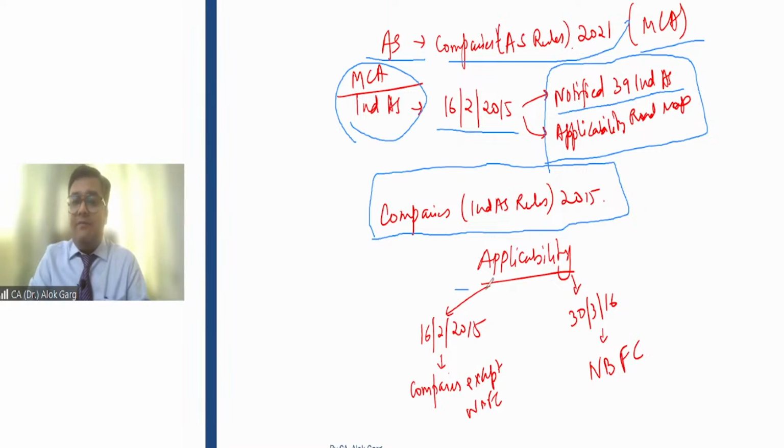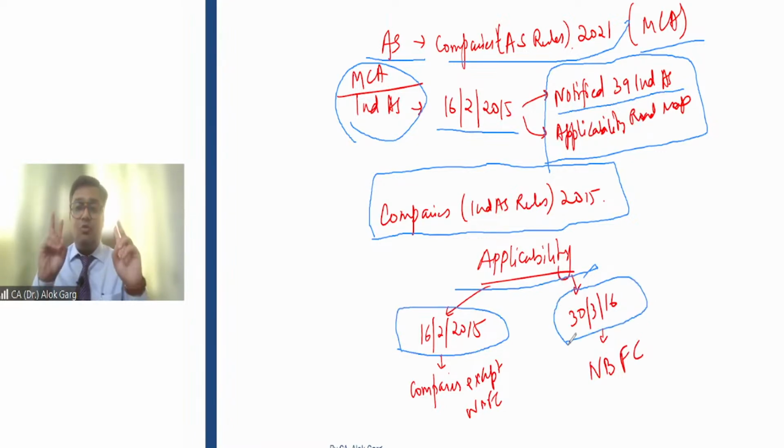Now, friends, if I talk about applicability, the Ministry of Corporate Affairs has come up with two notifications on applicability. Number one, 16 February 2015. Number two, 30 March 2016. The first notification takes care of companies except NBFC companies. In the 16 February 2015 notification, the roadmap for applicability of Ind AS for Indian companies was notified. And when I'm talking about Indian companies, it excludes NBFC companies.